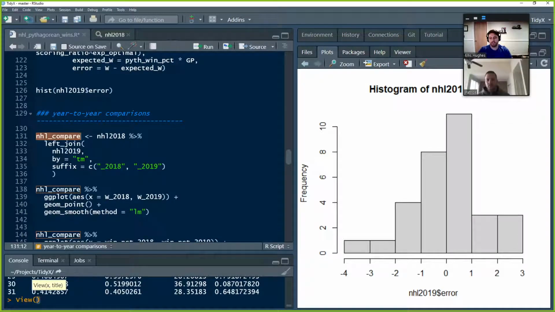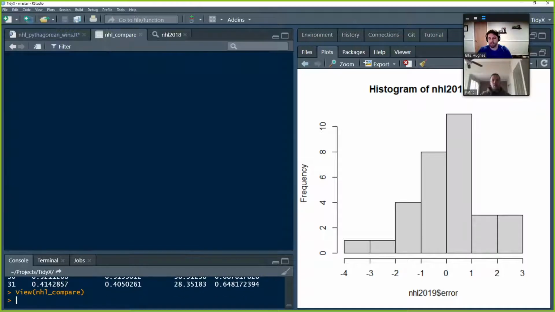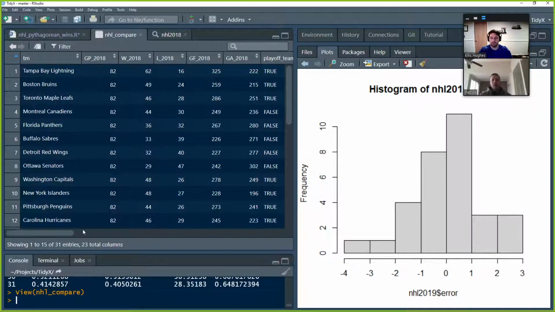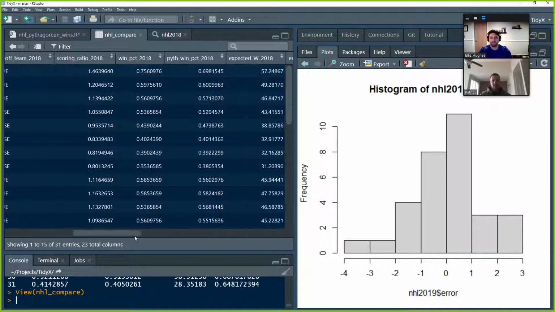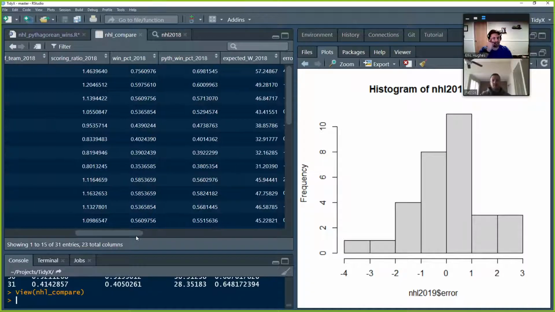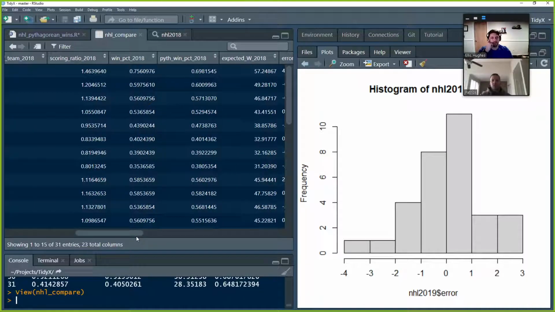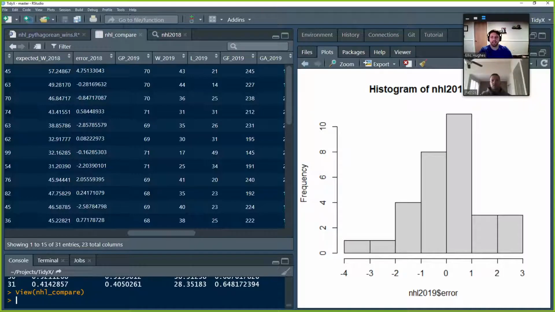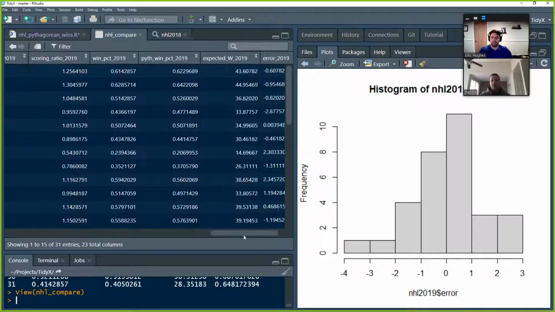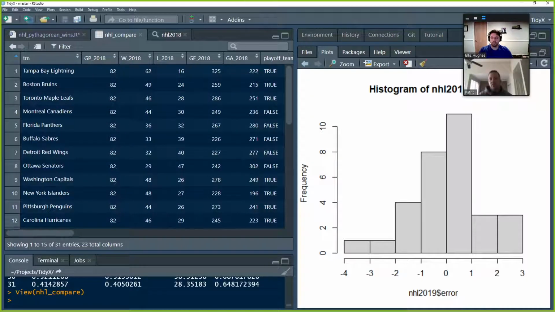Normally if you don't have a suffix, it would add a .x and a .y, so .x for 2018 and .y for 2019. I find using suffixes makes it easier to compare, so that you don't need to remember which one was .x and which was .y. Now you actually have it labeled. So now we have all the data labeled by team from one season.